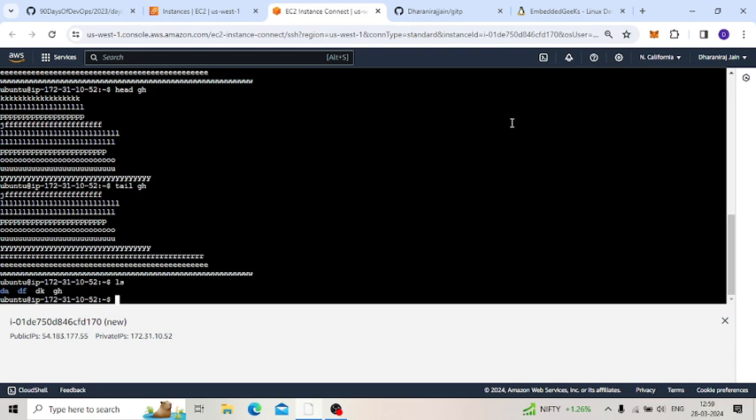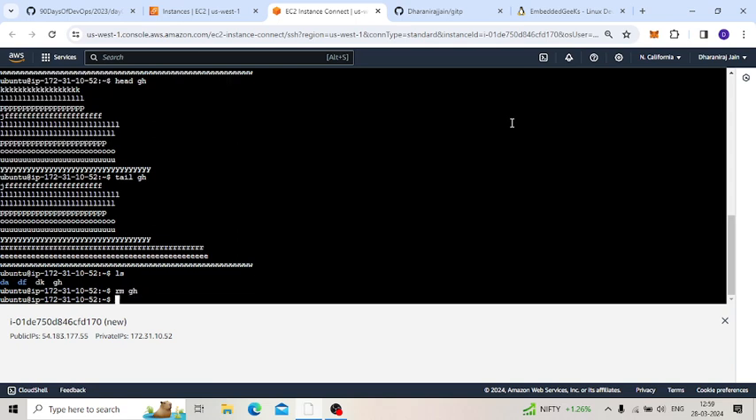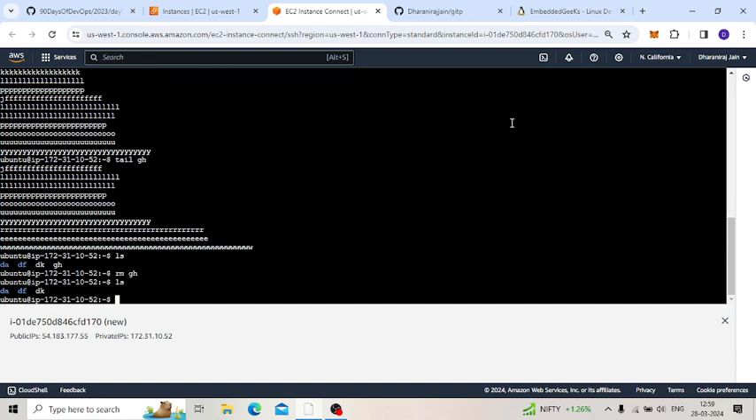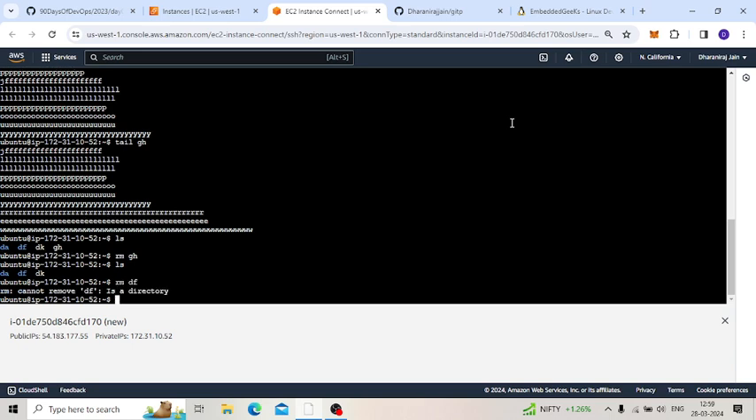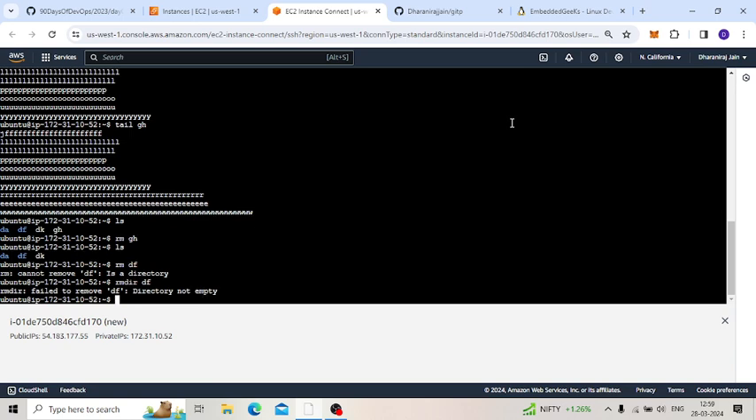So for that, ls is there. I will use the rm remove command on gh. Okay, I removed that file. Now if I give ls, you can see that file is not there. How can we remove a directory? I will use rm df. That command is not working. We have to use rmdir df. But the directory is not empty, so we are not able to delete that folder.